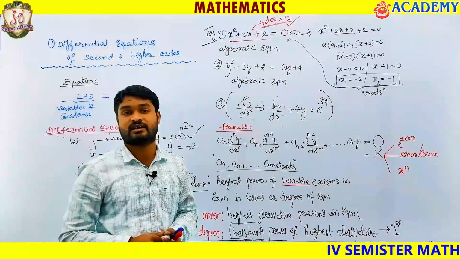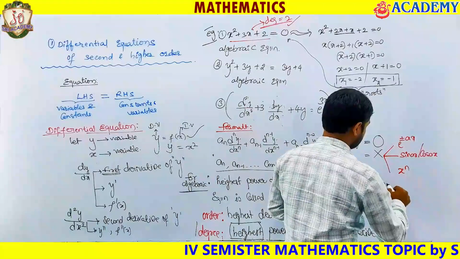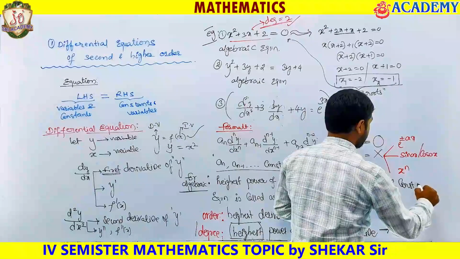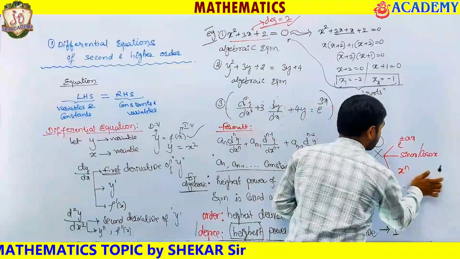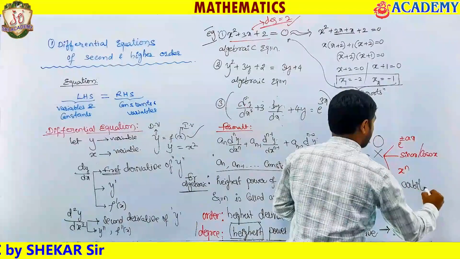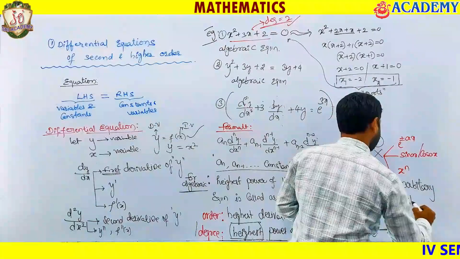I am saying a word, number of constants, I mean arbitrary constants. Better word, it's arbitrary constants.